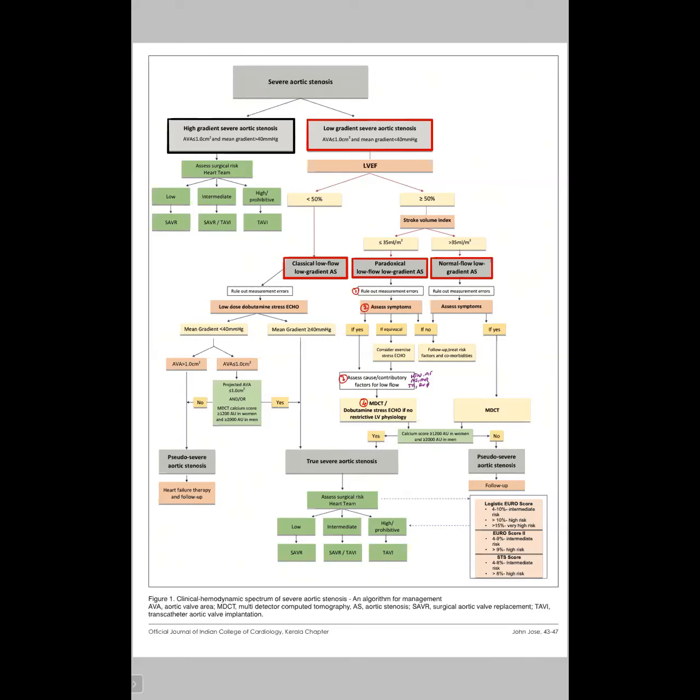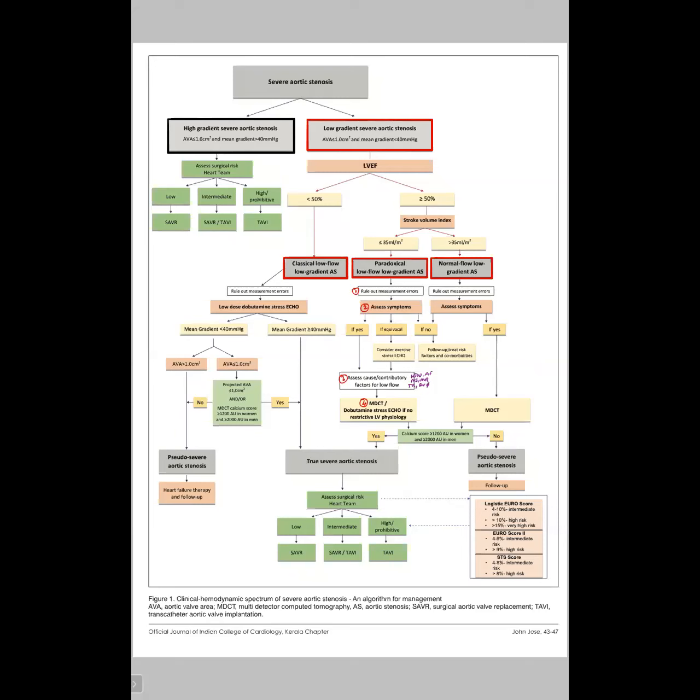Coming to another group of patients with normal EF but low flow. Low flow is because of reduced stroke volume index, or there can also be a normal stroke volume index. This low gradient AS with normal LV function can again be categorized as paradoxical low flow, low gradient, or normal flow, low gradient. Coming to paradoxical low flow, low gradient, this can be because of measurement errors also.